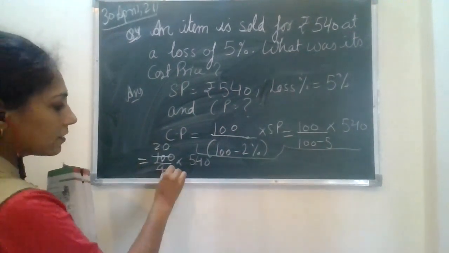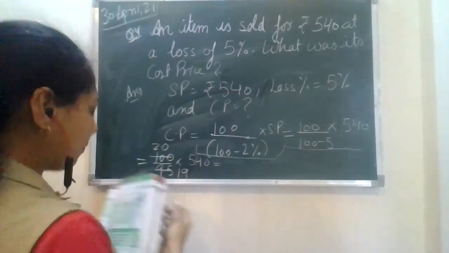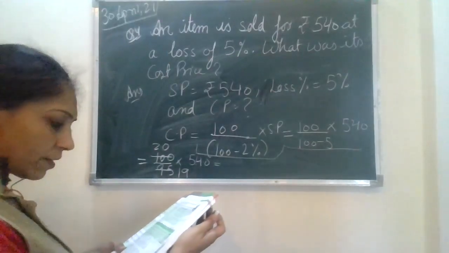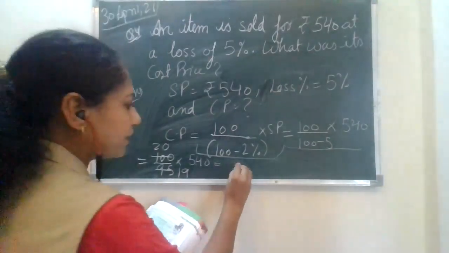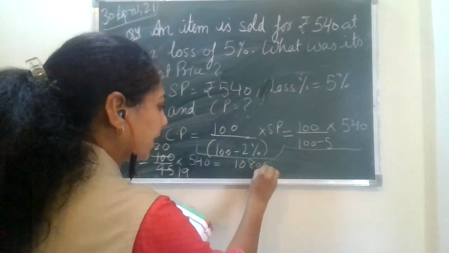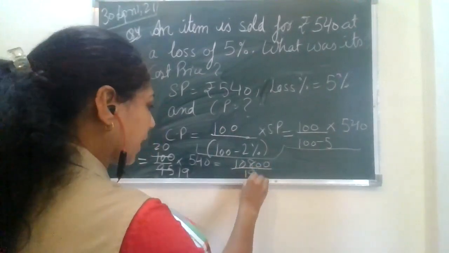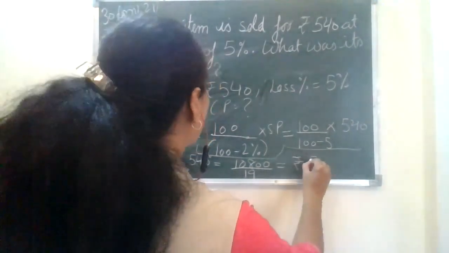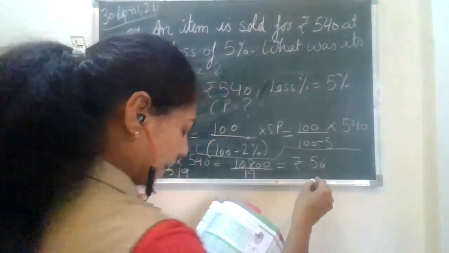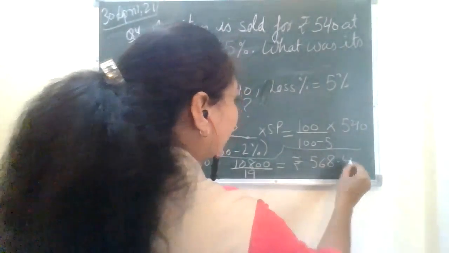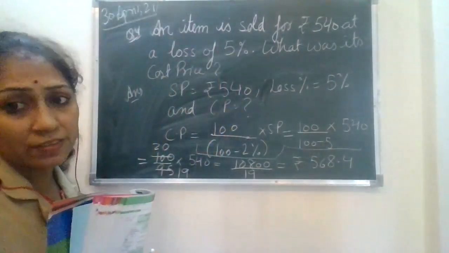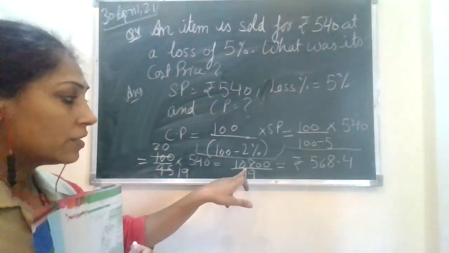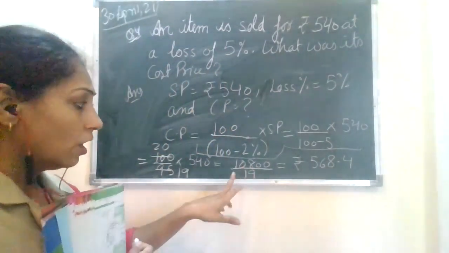I'm taking 20. This is 19. So this will come out to be your 10. The next step is 10800 upon 19. So the final answer you're going to get is rupees 568.4. Fine. The CP is coming out to rupees 568.4 after dividing this 10,800 by 19.